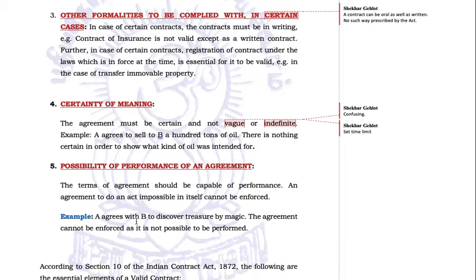A agrees with B to discover treasure by magic. The agreement cannot be enforced as it is not possible to be performed. How can you discover a treasure by magic? It may be happening in the movies, but it cannot happen in real life. Or I enter into a contract with a person who does not have both legs, that he has to play football for me in my football league. That is impossible. That can't be done.